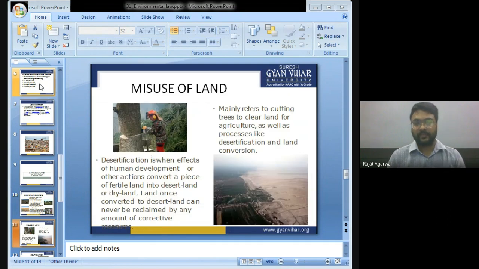Misuse of land mainly refers to cutting trees to clear land for agriculture as well as processes like desertification and land conversion. Desertification is when the effect of human development or other action converts a piece of fertile land into desert land or dry land. Land once converted into dry land can never be reclaimed by any amount of corrective measures.